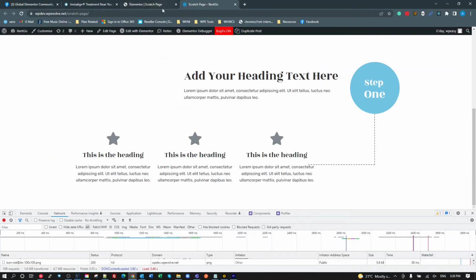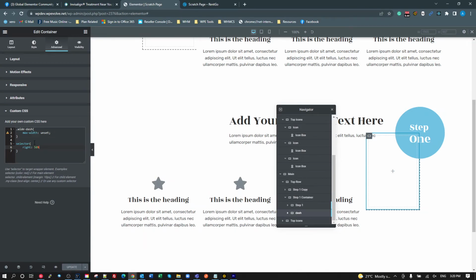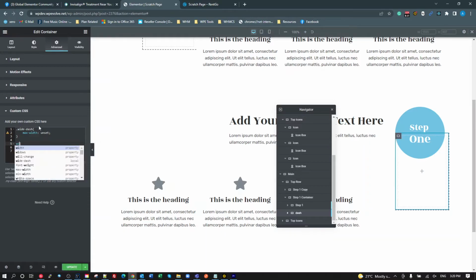Now, I would at this point probably call this a wide dash right. Let's go into typing. Wide dash right. Oh, it's too late in the day.